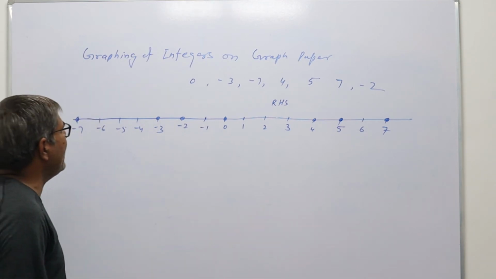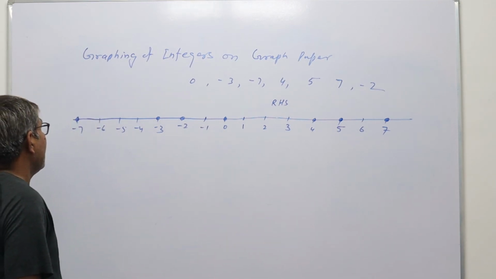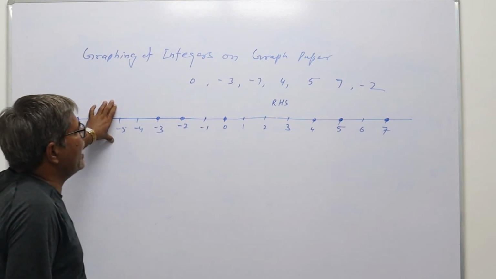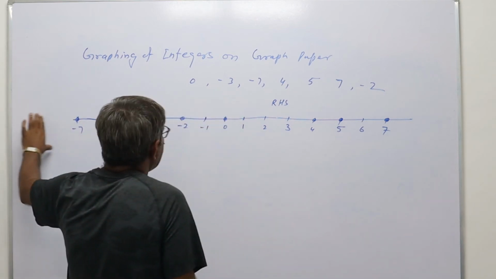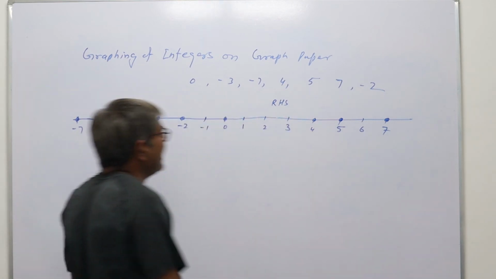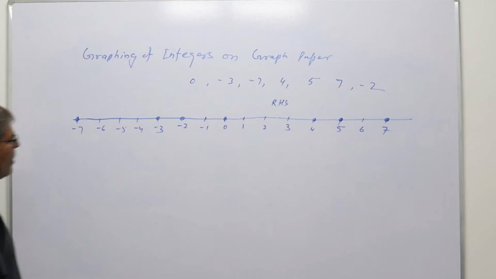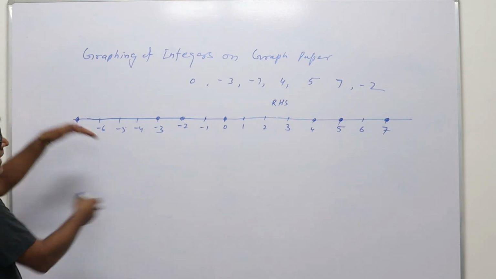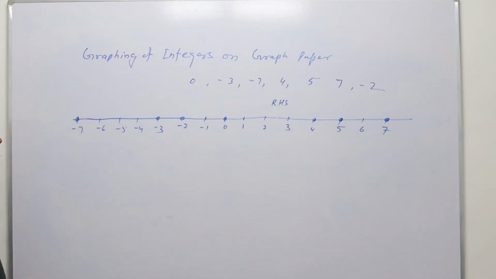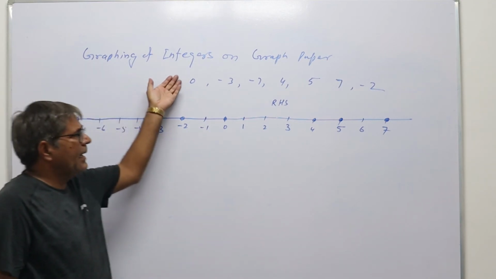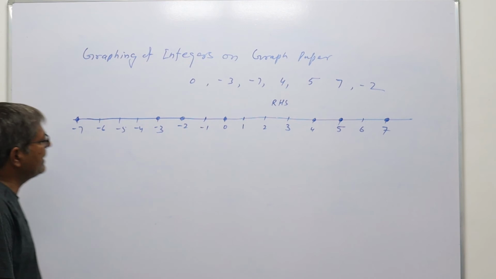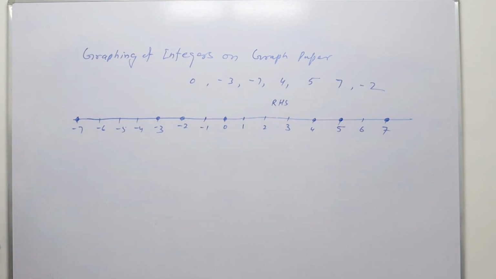So in this way we can denote the given integers on a graph paper by taking a straight line on the graph paper. On one page you can draw more than 3-4 lines and you can represent the given integers on that graph paper.